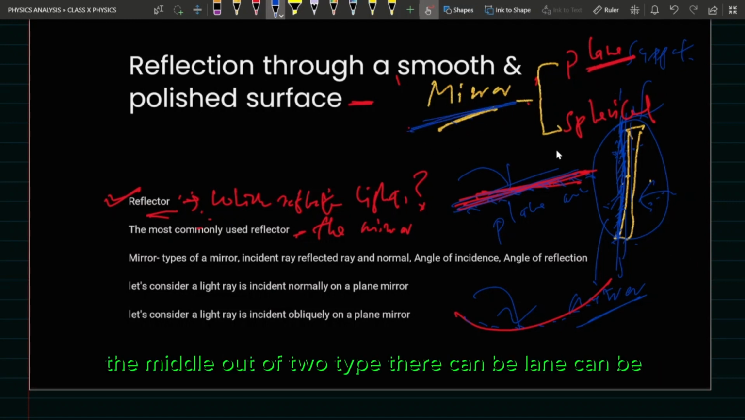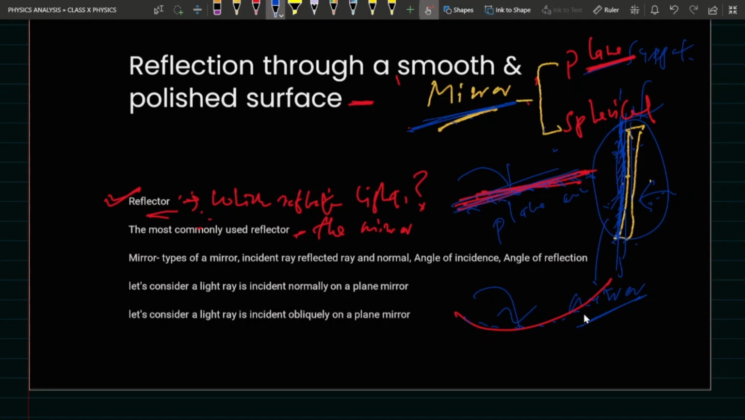So mirrors are of two types. Mirror can be plane, mirror can be curved. A curved type mirror we call a spherical mirror. A spherical mirror is divided into two types: it might be concave, it might be convex. So this is the concave mirror, by the way, and this is the convex mirror.